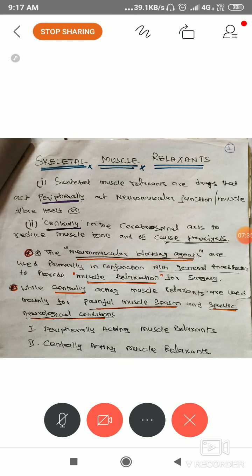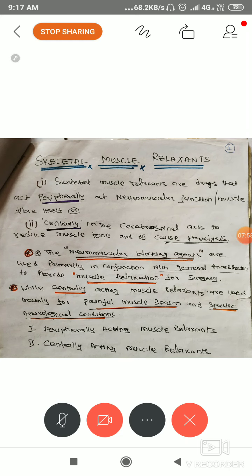But the thing is, we cannot totally remove only the pain sensation, all sensory impulses will be lost. So, once we use a muscle relaxant along with anesthetic agents, we get better surgical intervention. We can do the surgery or surgical interventions in a better way.